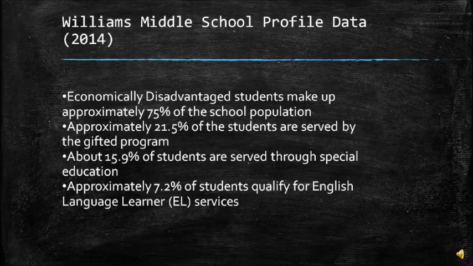Willie J. Williams School Profile Data. Approximately 75% of the school population is economically disadvantaged students. Approximately 21.5% of the students are served by the gifted program. 15.9% of the students are served through special education, and approximately 7.2% of students qualify for English Language Learner or the EL services, and this is based on the data from 2014.